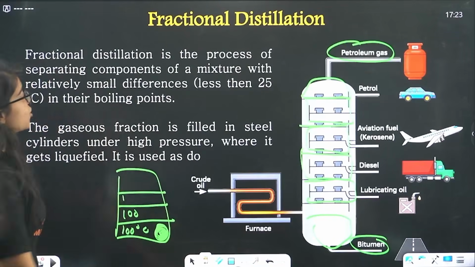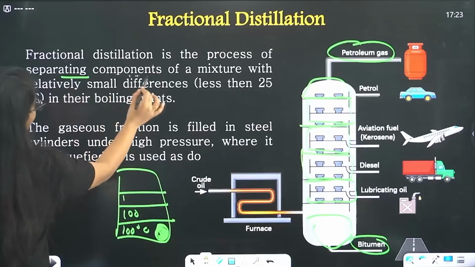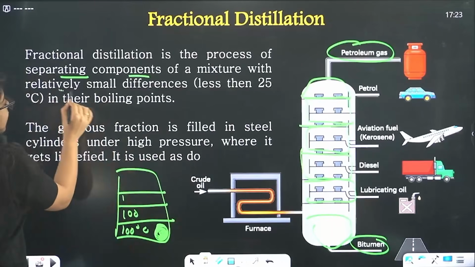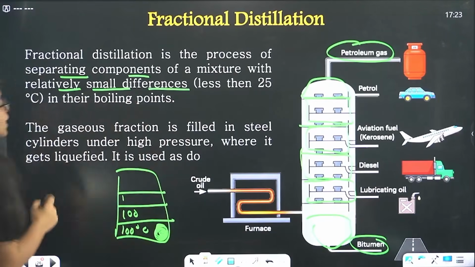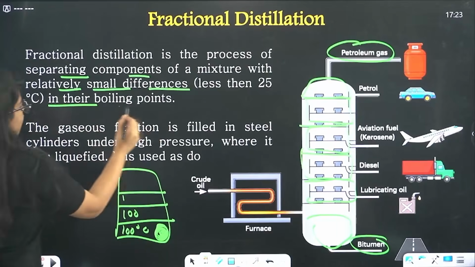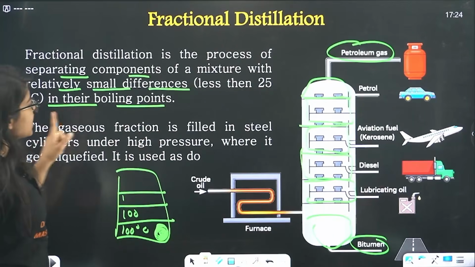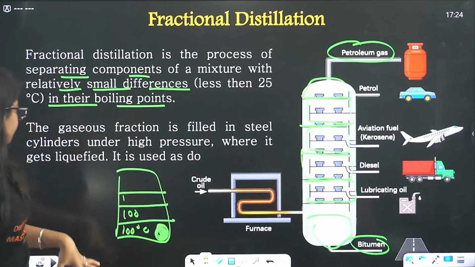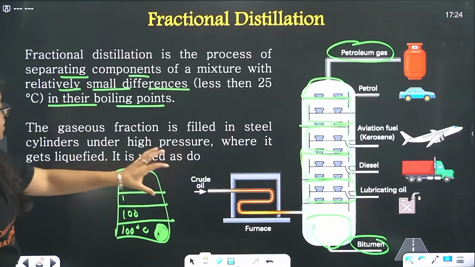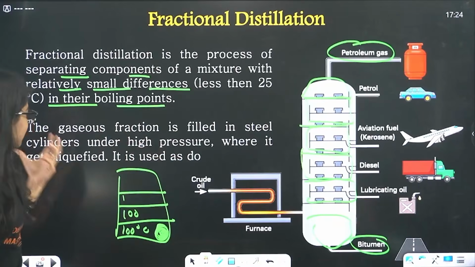Okay, so fractional distillation is the process of separating components of a mixture with relatively small differences, less than 25 degrees Celsius, in their boiling points. The gaseous fraction is filled in steel cylinders under high pressure, where it gets liquefied.